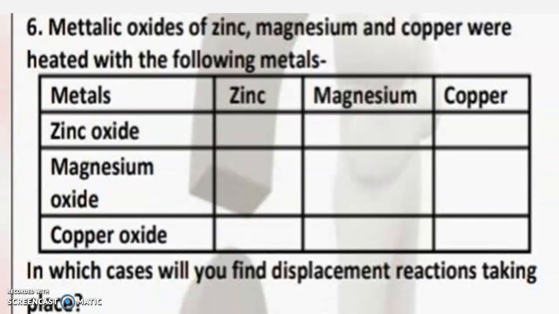Next is, metal oxides of zinc, magnesium and copper heated with the following metals. So in this you have to remember your reactivity series. The more reactive will displace the less reactive. So you can say zinc oxide with zinc, no reaction. Magnesium, there will be displacement. And copper with zinc oxide, no reaction because magnesium is more reactive than zinc. So that's why displacement is occurring.